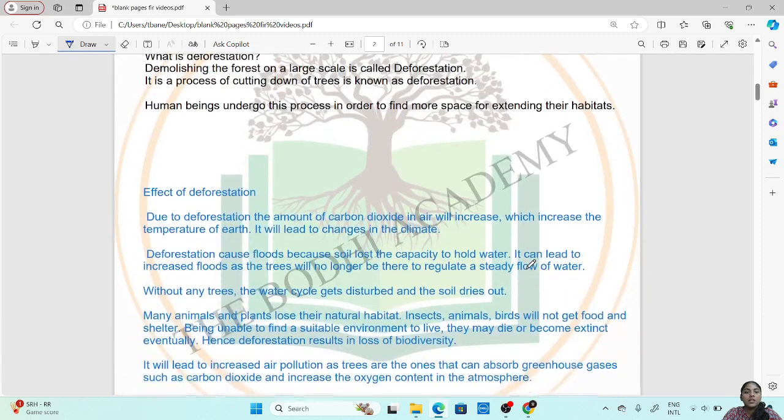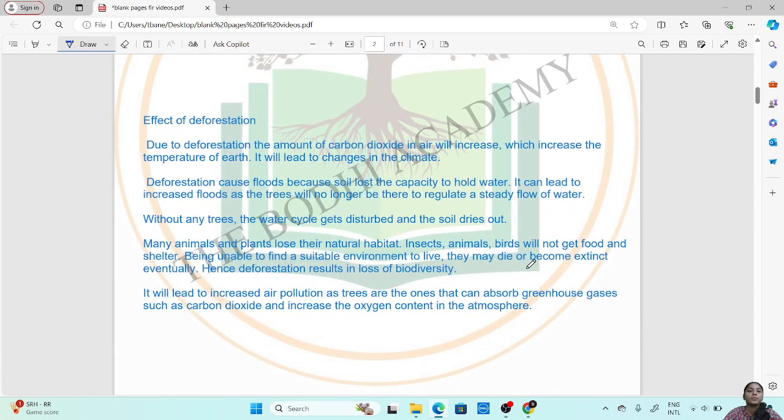Then we will see the effect of deforestation. Now, due to deforestation, the amount of carbon dioxide in air will increase. So, this will naturally happen as there will be fewer trees to take up the carbon dioxide. This increases the temperature of earth.